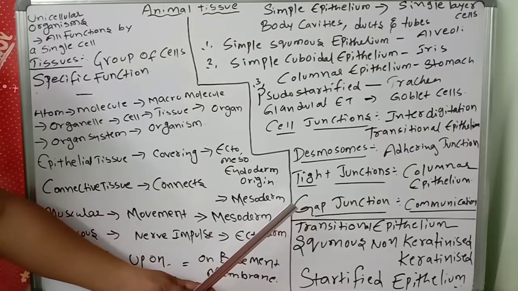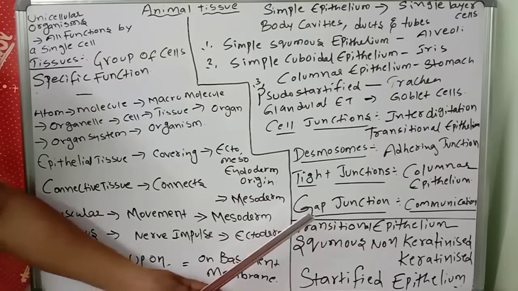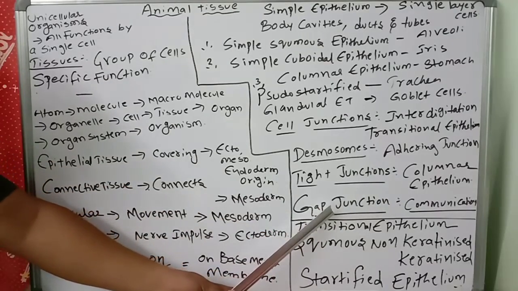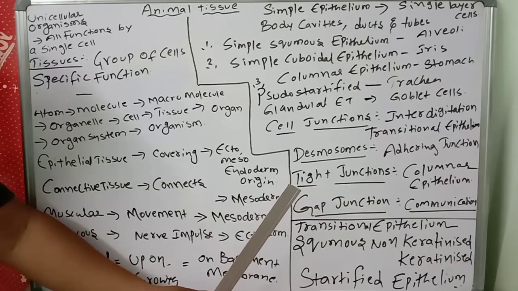Next, the last one, gap junctions. What are gap junctions? They facilitate the cells to communicate with each other. They connect the cytoplasm of adjacent cells for rapid transfer of ions.